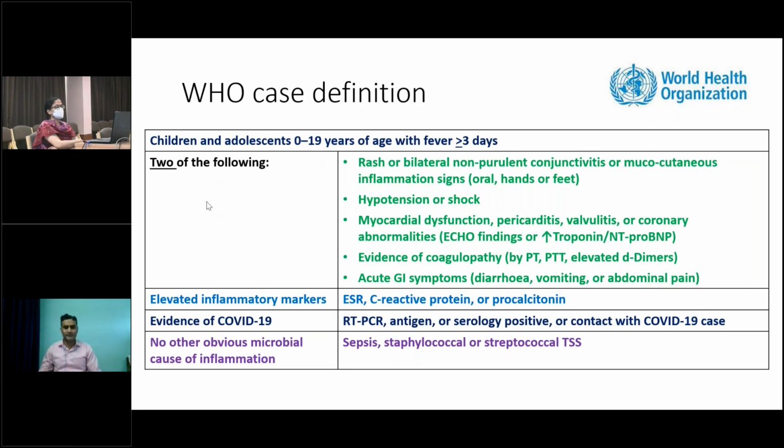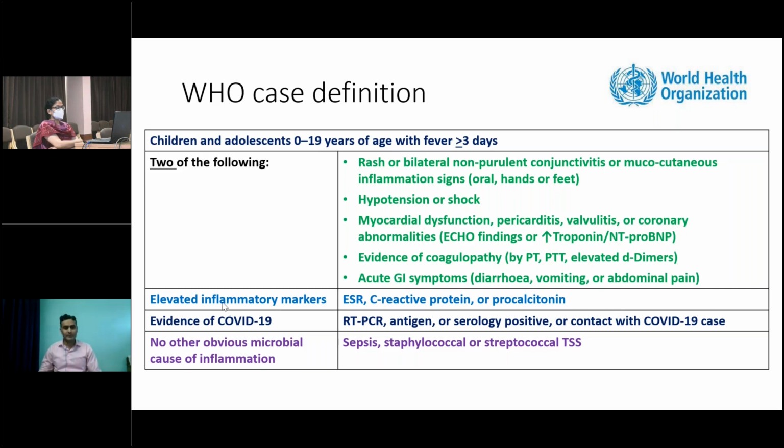There are 5 parameters and all 5 need to be met. First is children and adolescents 0 to 19 years of age with fever of 3 days or more. Then we have to include 2 of the following parameters: mucocutaneous involvement, hypotension or shock, cardiac involvement, evidence of coagulopathy, and GI symptoms. GI symptoms are very common in MIS-C as compared to acute COVID, so this is one important clinical parameter.